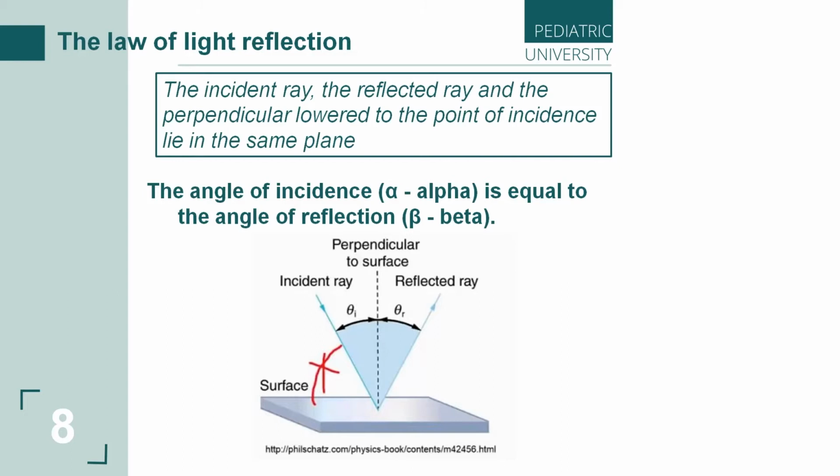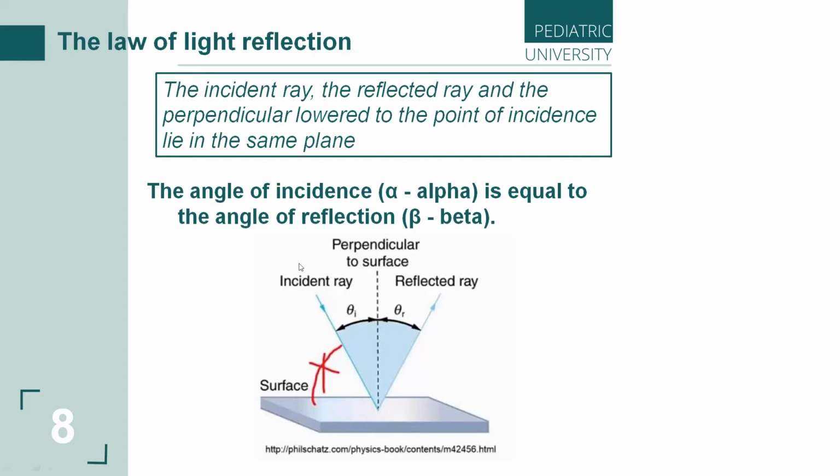The law of light reflection is valid for specular reflection of rays, and the reflected ray lies in the same plane as the incident ray and the normal restored at the point of incidence, and the angle of reflection is equal to the angle of incidence.